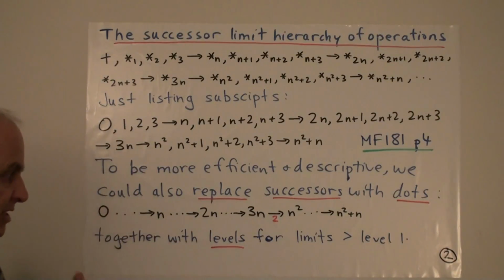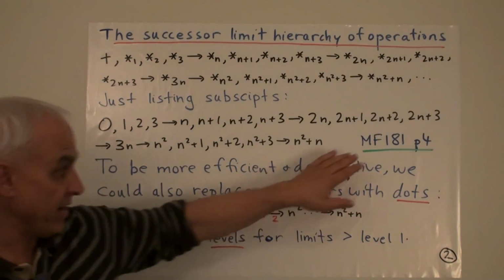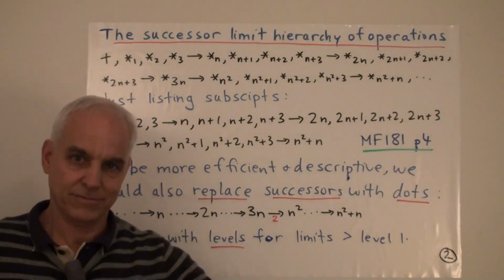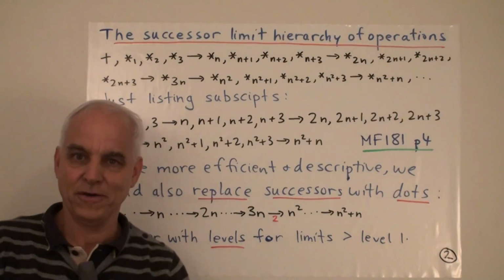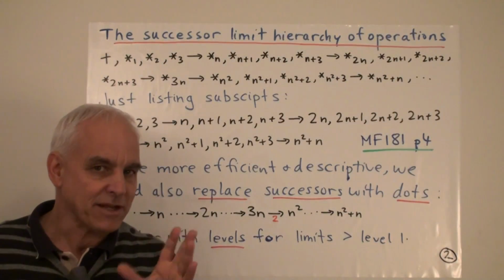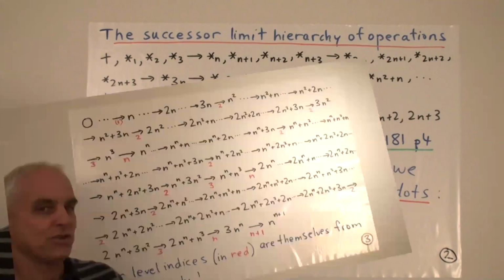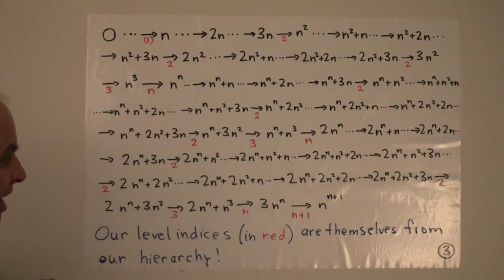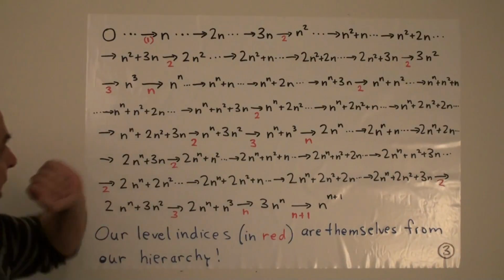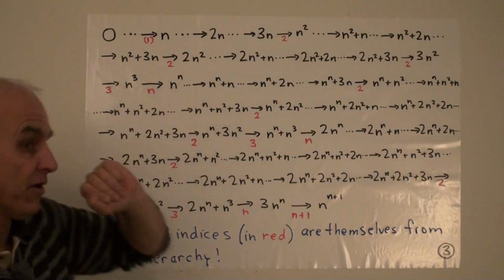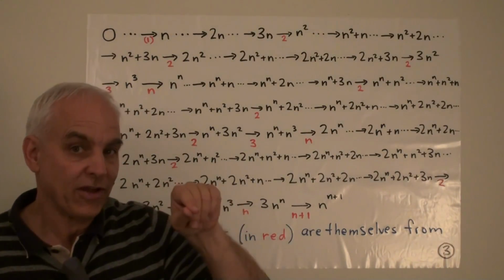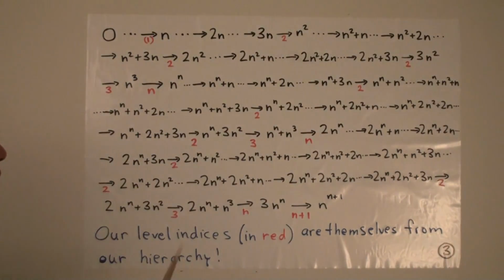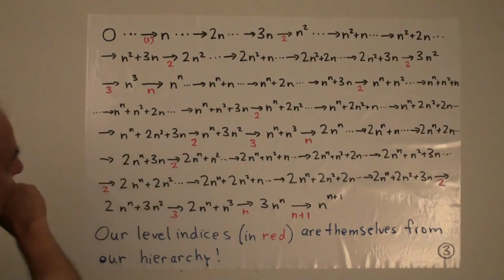Okay, so with these conventions, we can now have another look at this successor limit hierarchy, at least up to how far we've gotten so far, and see it perhaps in a slightly new light. All right, so have a look at this. This is our successor limit hierarchy, at least up to a certain point, and where we've been very efficient in just having successors represented by single dots. Okay, so let's have a look at how things go.